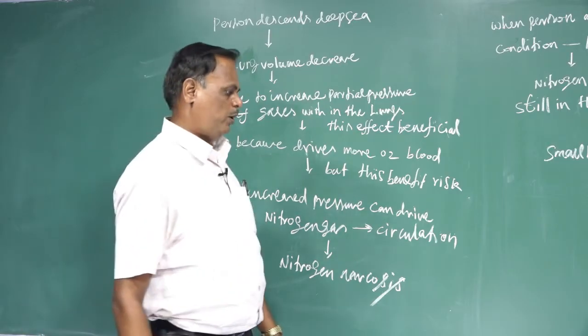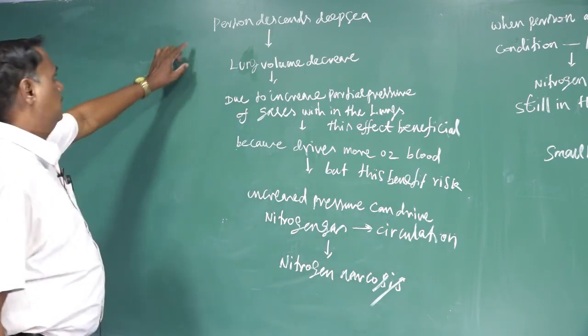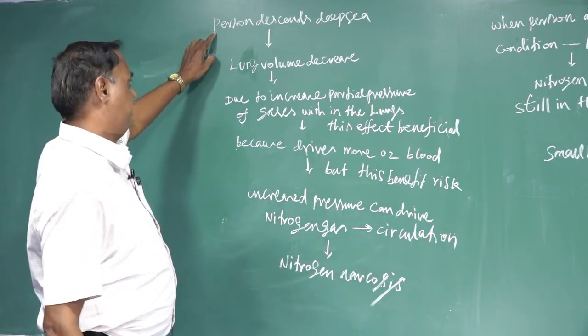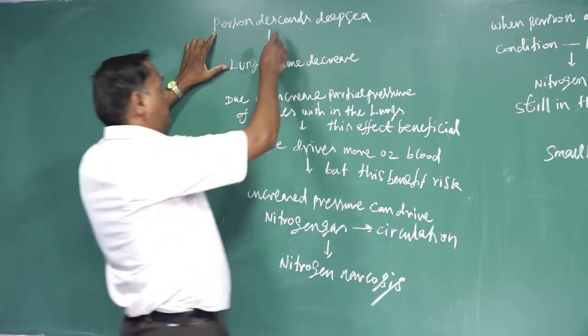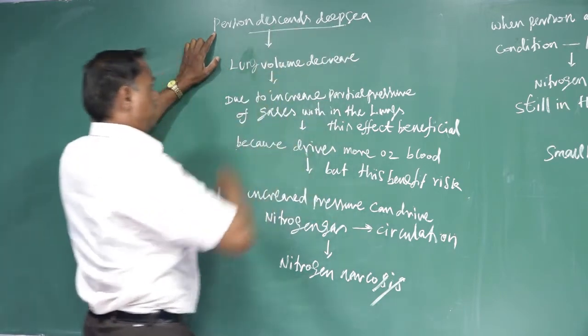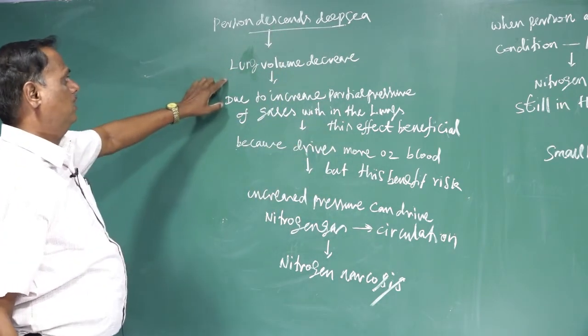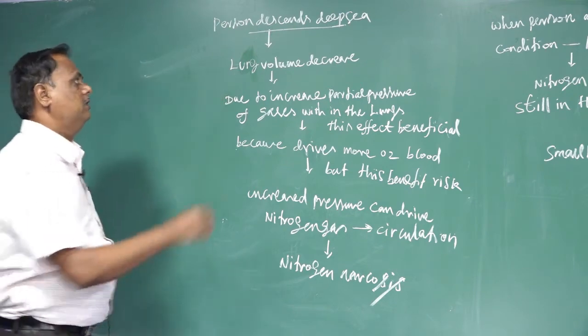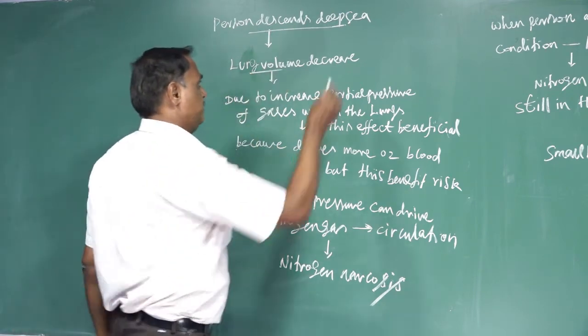Next problem for oxygen transport. When a person descends to the deep sea, lung volume decreases. Why does the lung volume decrease?